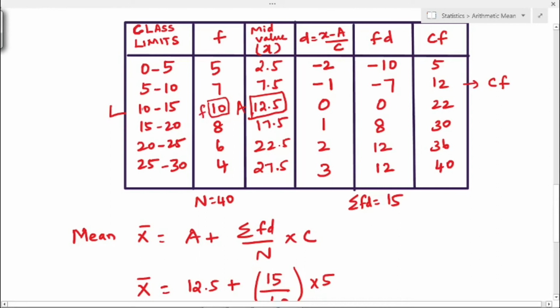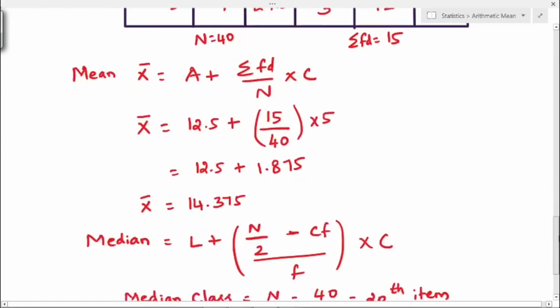So L is the median class lower limit value, that is 10. Frequency value is also 10, and cumulative frequency value is 12, because this 20 lies in between these two values. The smallest value is the cumulative frequency, and the largest value corresponding F, that is 10, is the frequency of the median class, and 10 to 15 is the class limit. Lower limit is 10 and upper limit is 15.